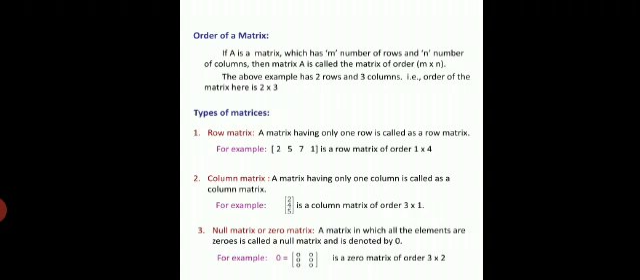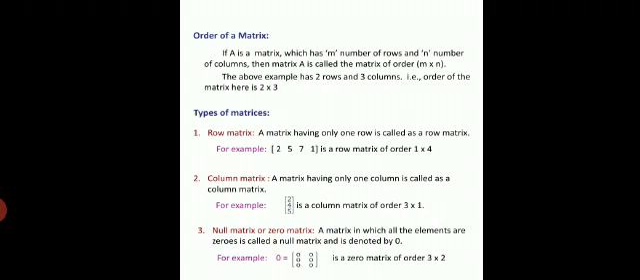Similarly, column matrix. A matrix having only one column is called a column matrix. For example, 2, 4, 5 are in a column. Hence, it is called a column matrix. It has an order of 3 rows but a single column.